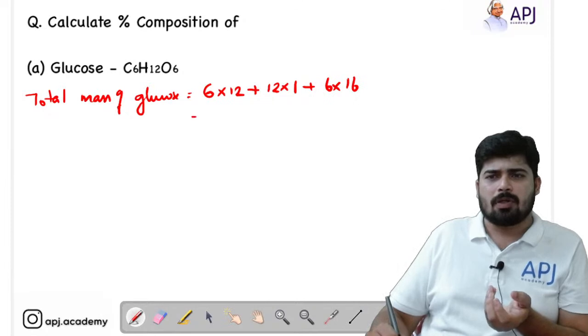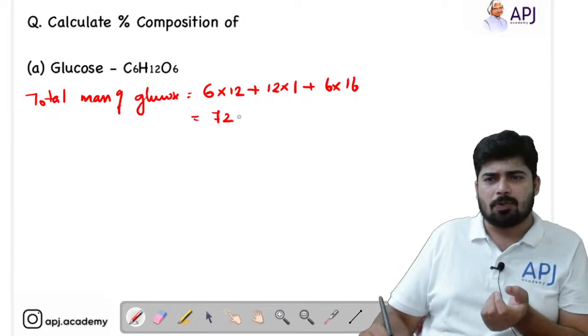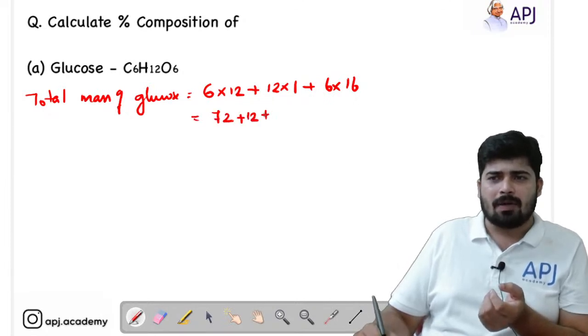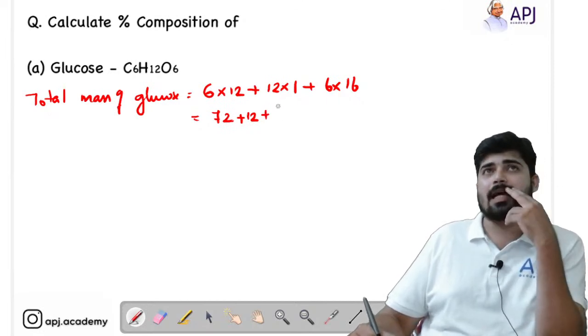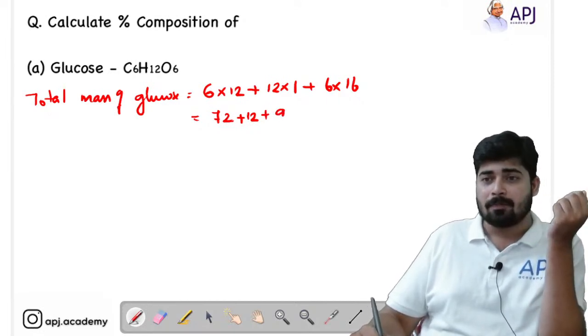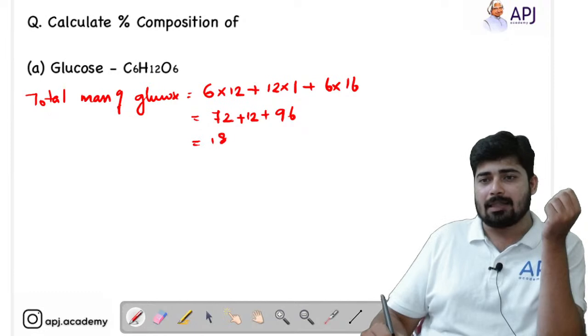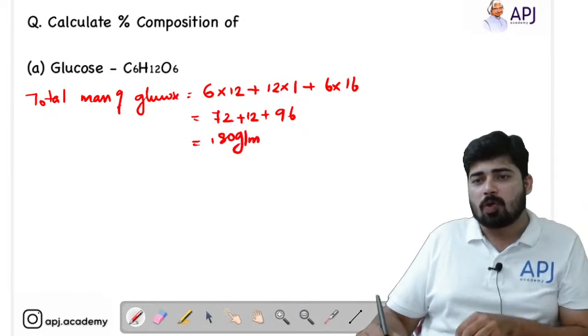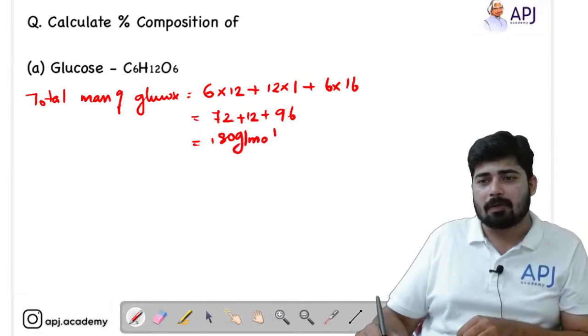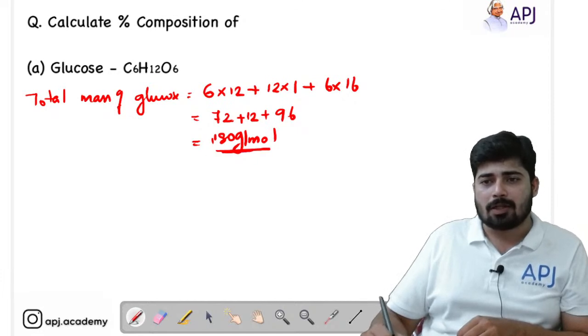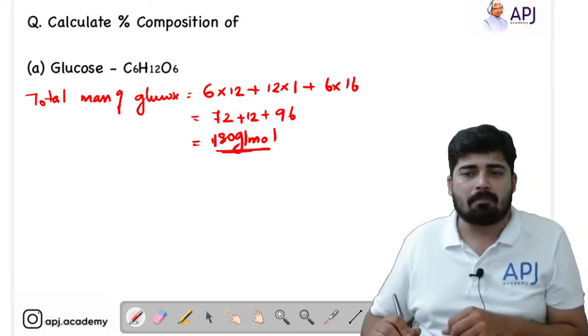Okay, so 6 into 12 is 72, plus 12, plus 16 into 6. 16 into 6 is 96, right? So 72 plus 12 plus 96 means 180. So the total mass of glucose is 180 gram per mole.